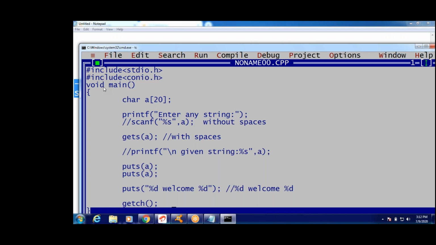You can use puts. That is only for strings, not other values. Integer values you can't print. %d, %x values you cannot print. Puts is only for strings. Put string, get string, gets, get string.